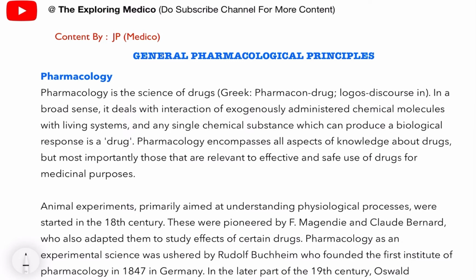Now today we are going to start a new subject known as pharmacology. It is an MBBS subject. Generally the BHMS students also have a subject like pharmacy, but they have their own allied subjects like homeopathic pharmacy and Ayurvedic pharmacy. But there is an allied subject which is useful for everyone.